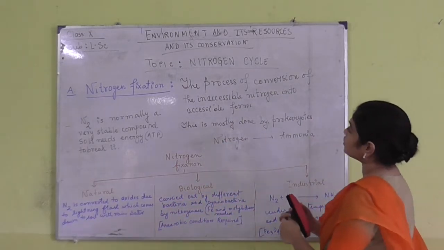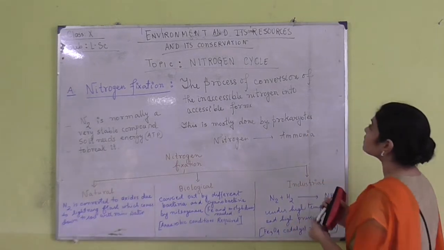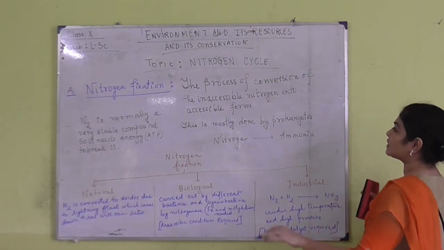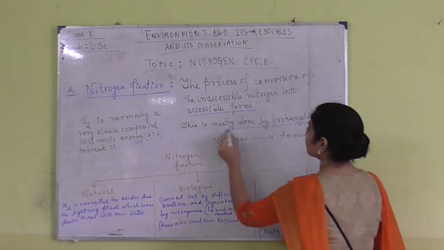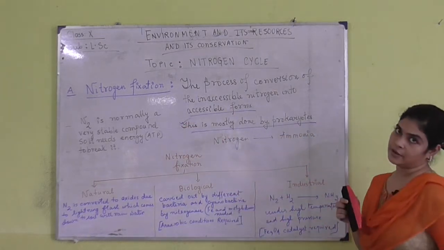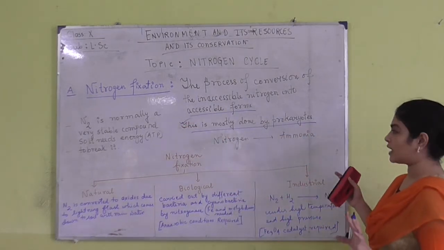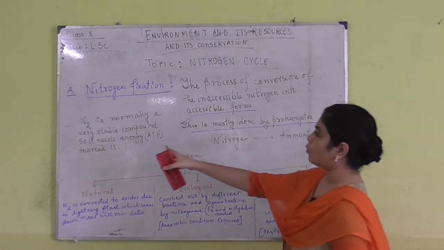So what is nitrogen fixation? It is the process of the conversion of the inaccessible nitrogen into accessible forms. These are mostly done by prokaryotes, that means mostly bacteria. We are going to get into the details, you will understand.